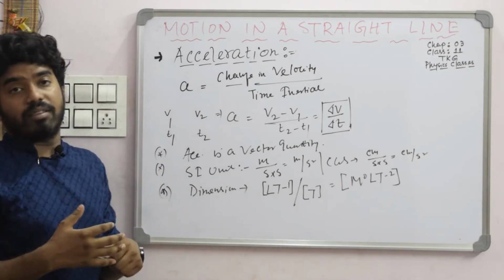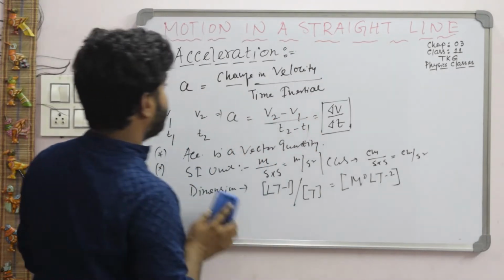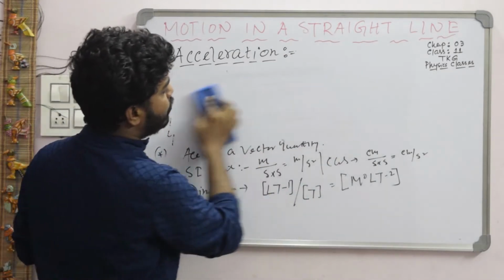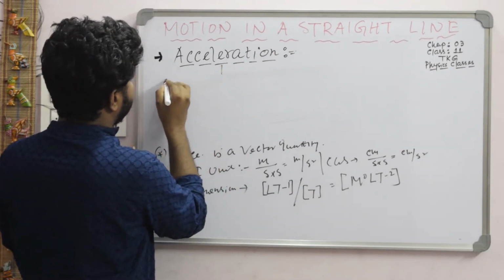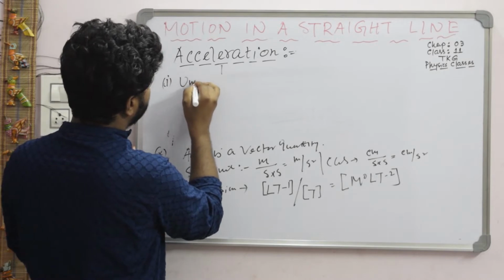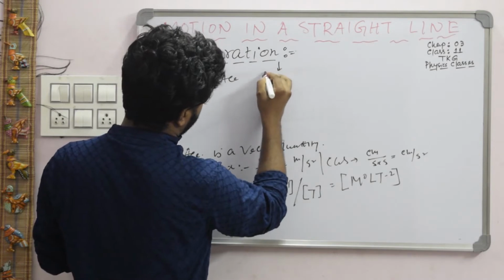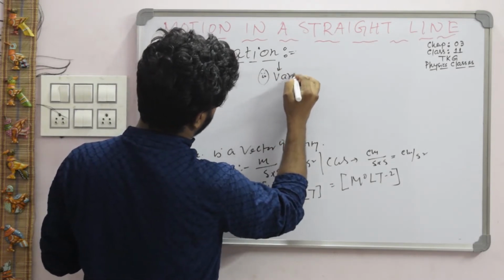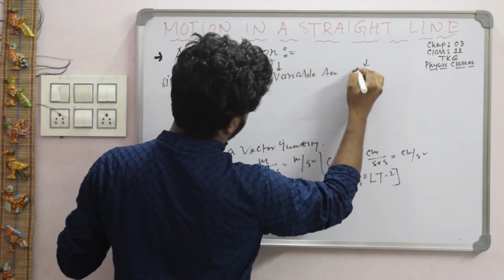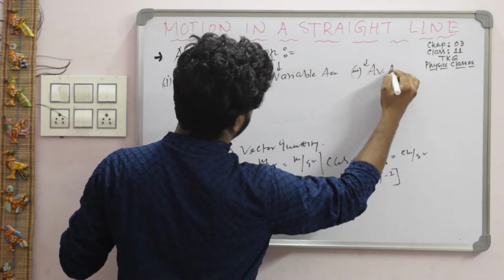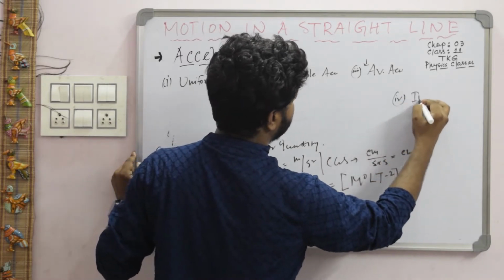Now we need to classify acceleration, the types of acceleration. Acceleration is classified into 4 categories. First one, uniform acceleration. Second one, variable acceleration. Third one, average acceleration, and finally the fourth one, instantaneous acceleration.